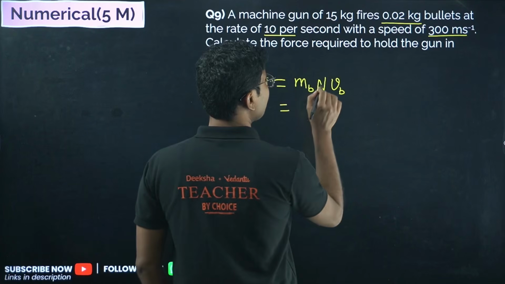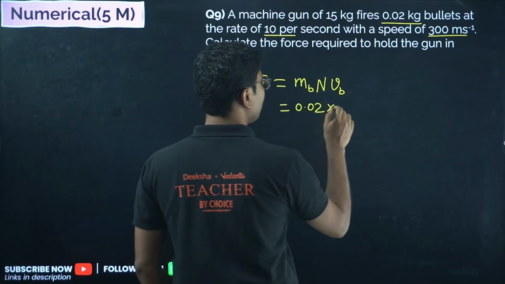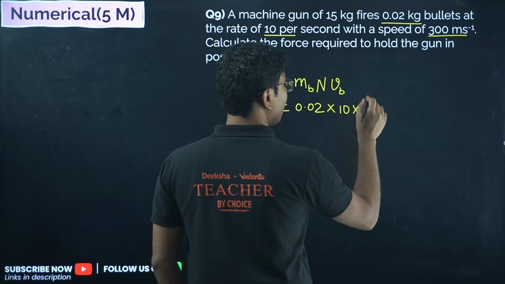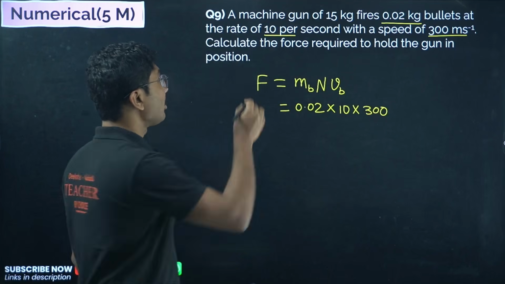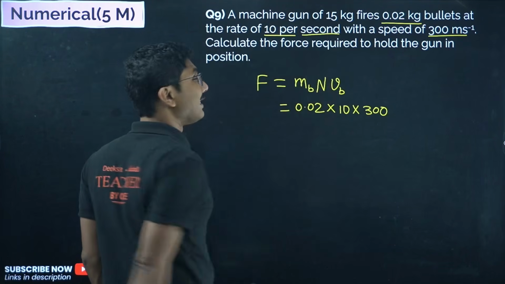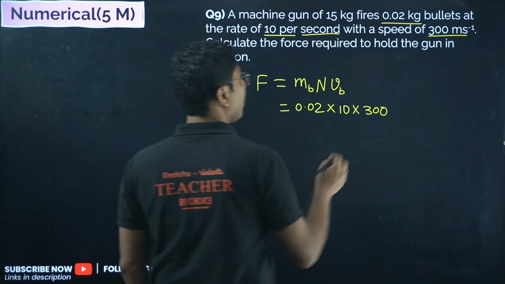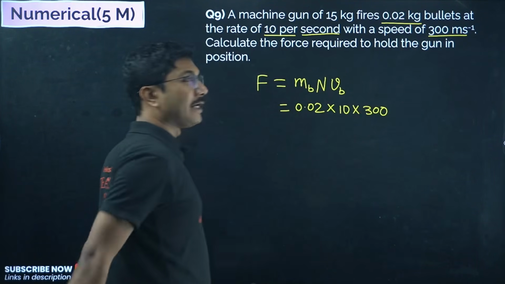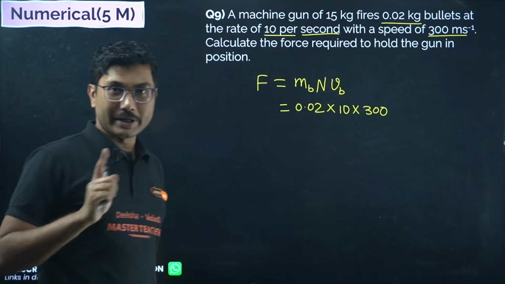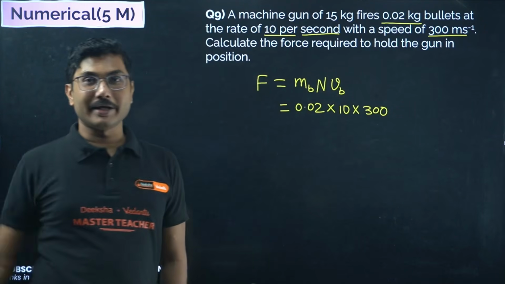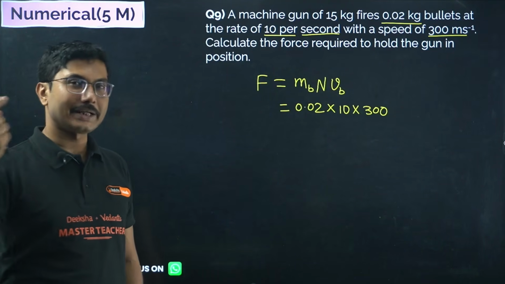Okay, so the mass of the bullet is 0.02, the number of bullets is 10, and the velocity is 300. Now this is actually momentum, but because the rate of firing is given per second, this is also the rate of change of momentum. Only the mass and velocity give you the momentum of one single bullet. If you multiply the rate of firing with that, you get the change in momentum per second. Okay, so change in momentum per second is the force.